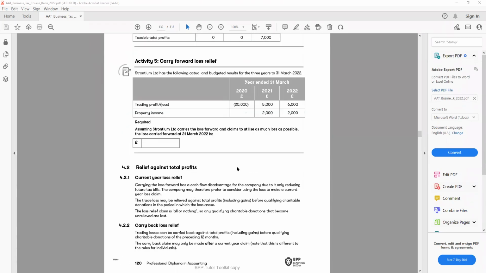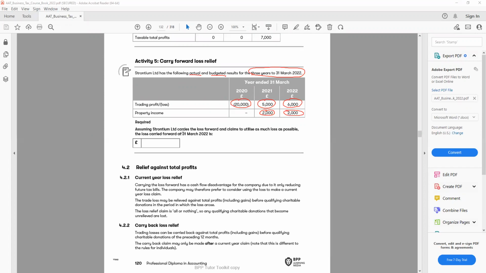So you have Activity 5 here. Let's have a look at this one. S Limited has the following actual and budgeted results for the 3 years to 31st of March 2022. Trading profit: 2020 we have a loss, 2021 5,000 profit, and 2022 6,000 profit. We have a property income. In 2020 we don't have any property income, 2021 2,000, 2022 2,000.